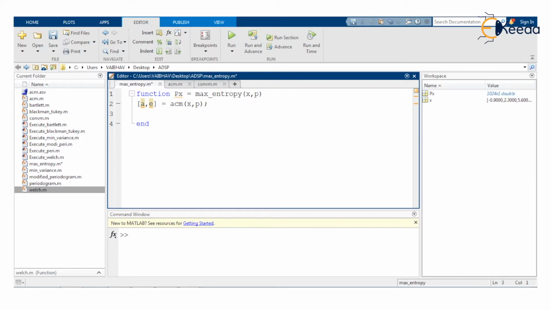So after this particular step we can have the computation of the estimate of power spectral density that can be denoted capital P small x.